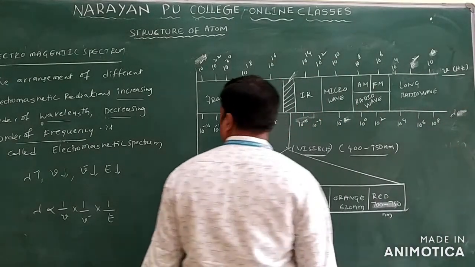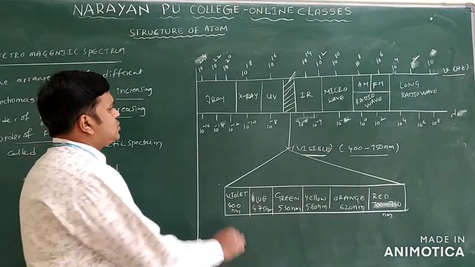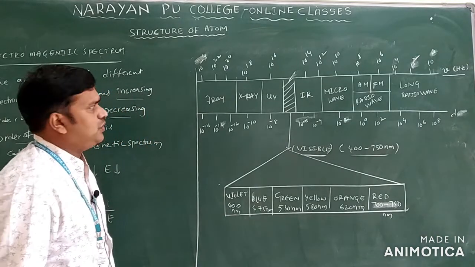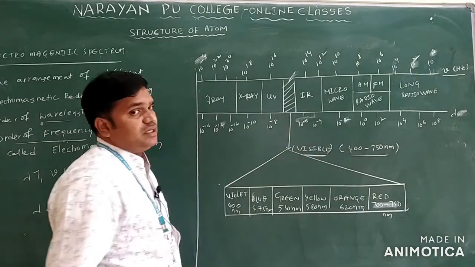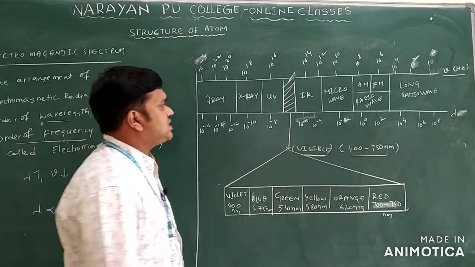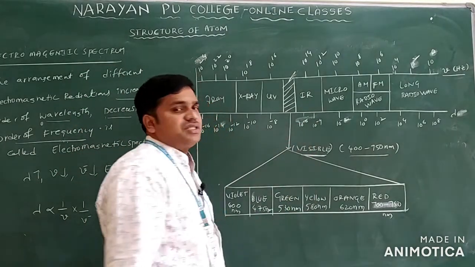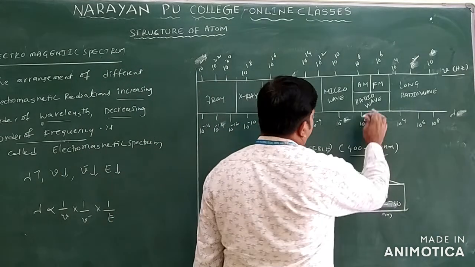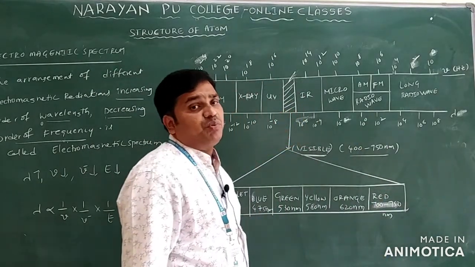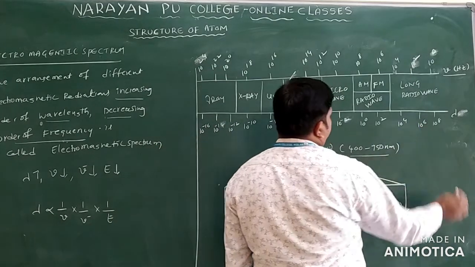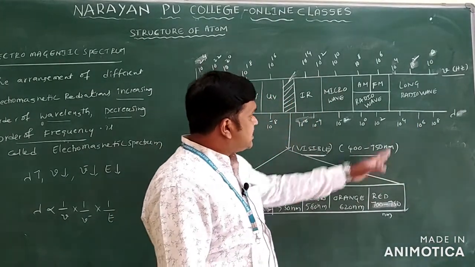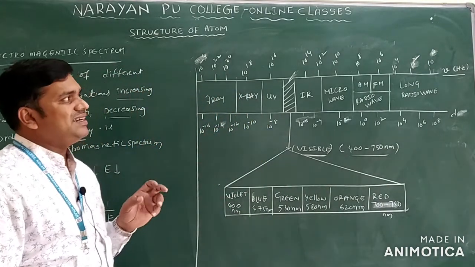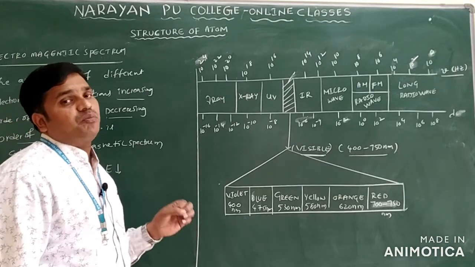And the next one we can see is the wavelength. Wavelength is always in increasing order only. So we can see the wavelength for gamma rays 10 power minus 16 to 10 power minus 12. X-rays we have 10 power minus 10. Ultraviolet rays 10 power minus 8. IR we have 10 power minus 6 to 10 power minus 4. Microwave 10 power minus 2. Radio wave we have 10 power 0 to 10 power 2. And the long radio waves we have 10 power 4, 10 power 6 and 10 power 8. So this increasing order of wavelength and decreasing order of frequency is called the electromagnetic spectrum.